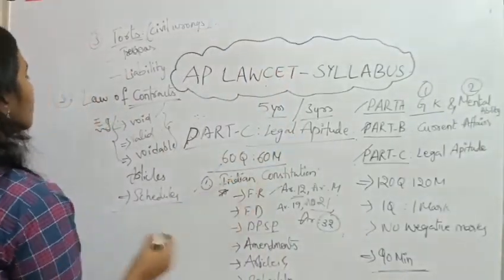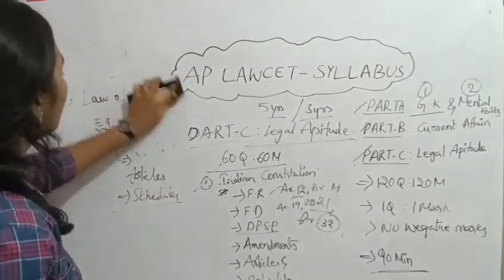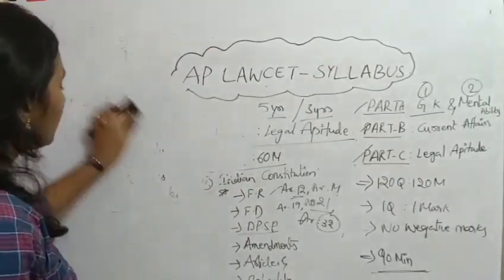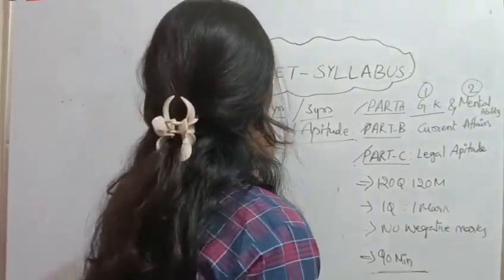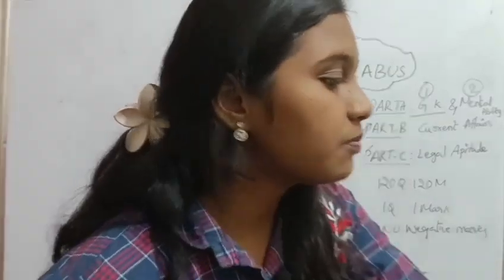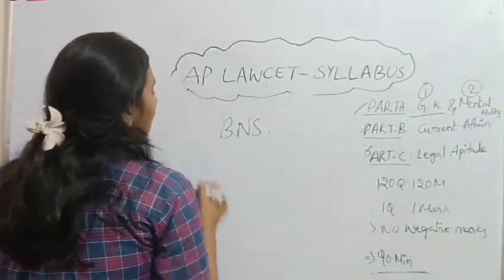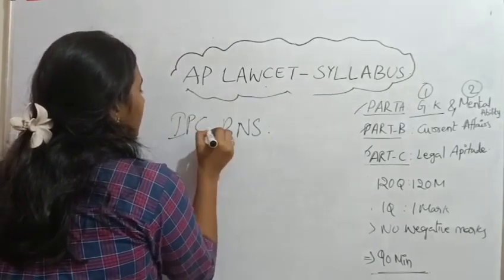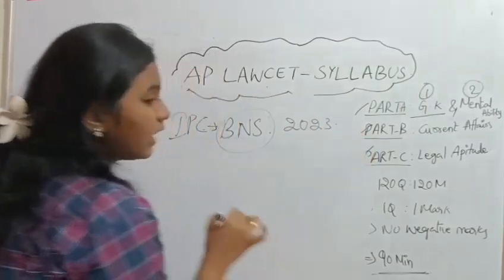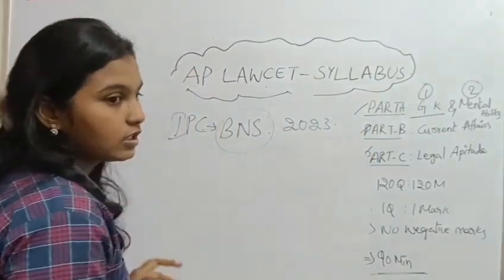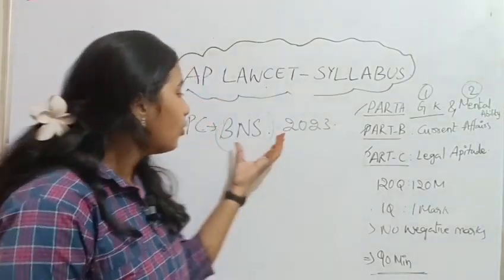So Indian Constitution, law of contracts and torts. There is another major and most important subtopic, which is sections or principles. Some sections will be asked from BNS. Actually, IPC is replaced by BNS 2023. If you are going to write the examination after 2023, the questions will be asked about BNS, not IPC.